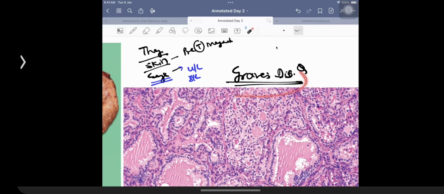If a patient is going to be having Graves' disease and the patient is also going to be having ocular involvement, just a simple pharmacology point: radioactive iodine is contraindicated.